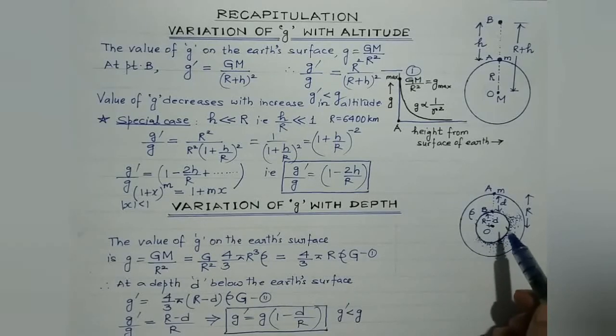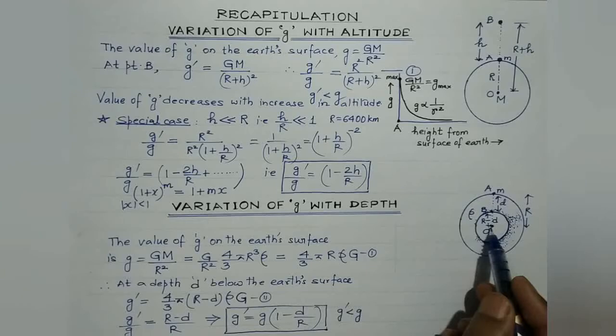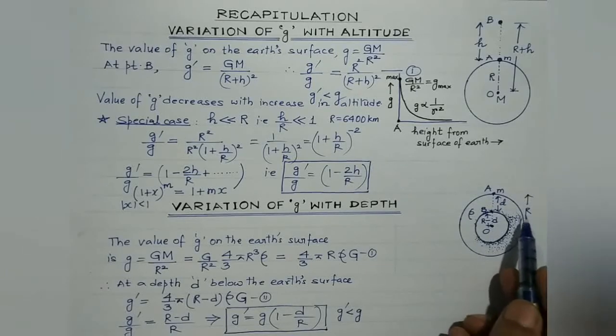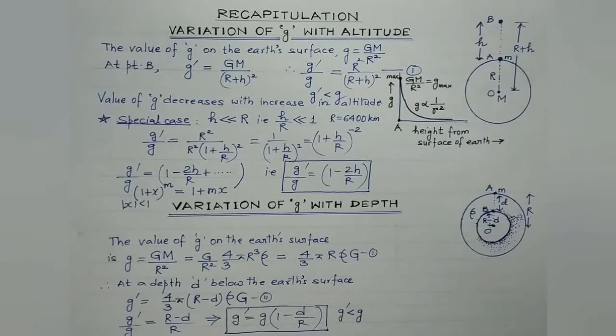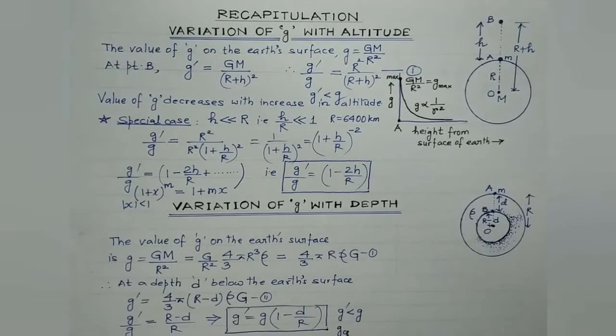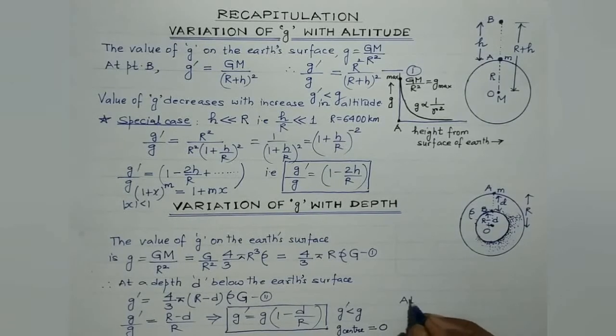And ultimately, at the center of the earth, when d becomes equal to the radius of the earth, then the value of acceleration due to gravity becomes 0. So at the center of the earth, the value of acceleration due to gravity becomes 0. I'll write it over here.